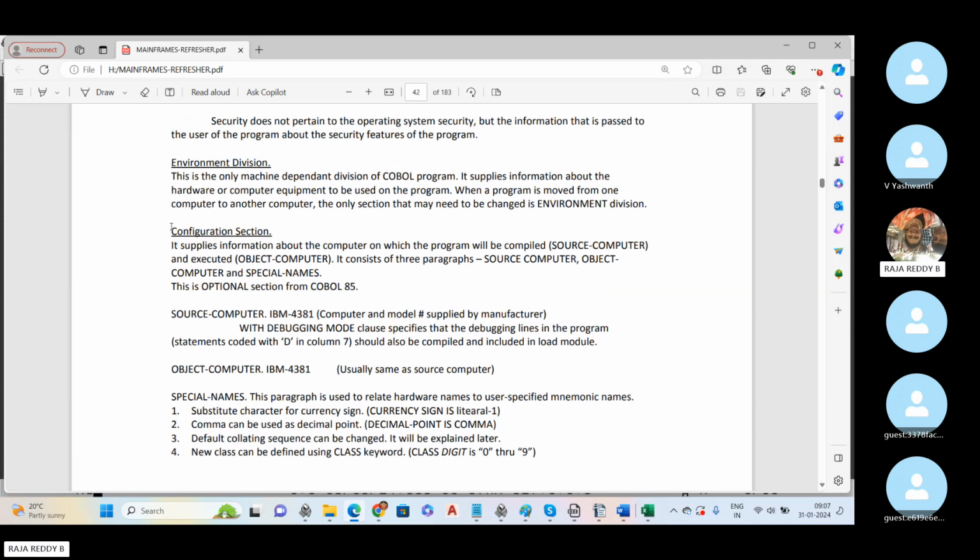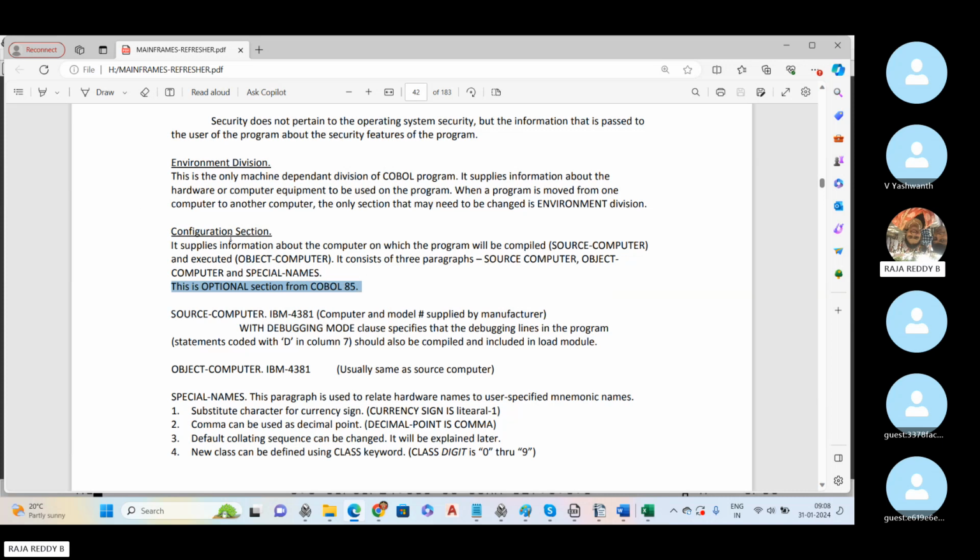In the environment division, we have the configuration section. This configuration section supplies information about the computer, like what source computer and what object computer I'm going to use. It is just information about computers. In COBOL 85 this is optional, meaning not compulsory.